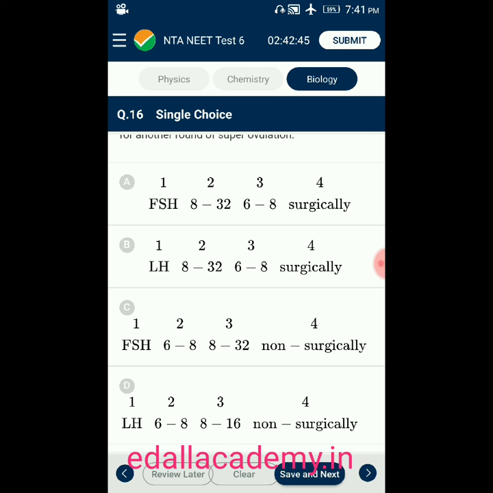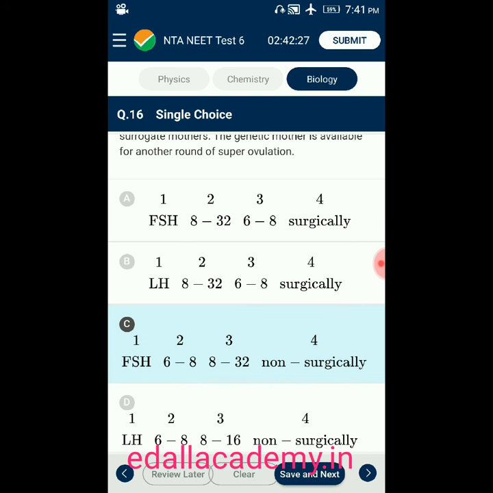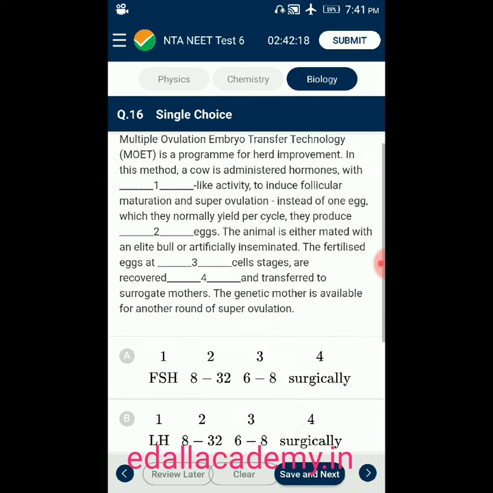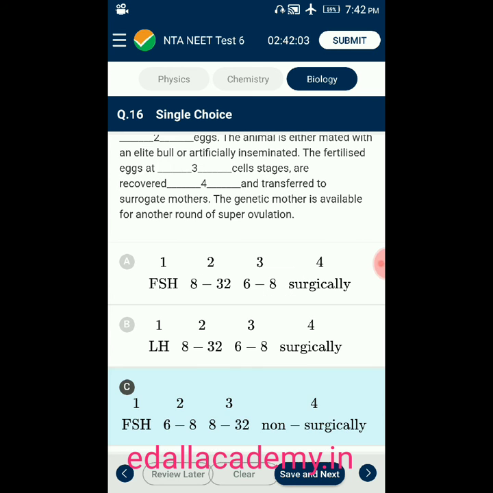For the given 4 sequences, the correctly matching one is C. For this question, the correctly matching option is option C. 1 follicle stimulating hormone, 2 6 to 8, 3 8 to 32, 4 non-surgically. The option is C.